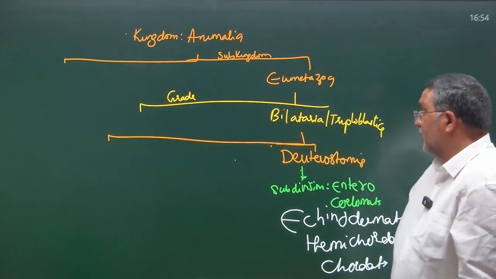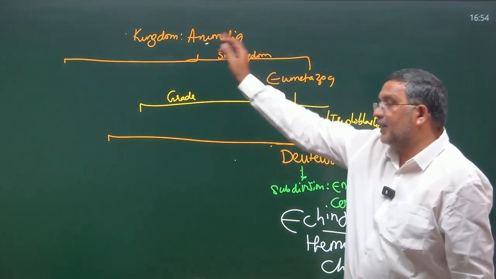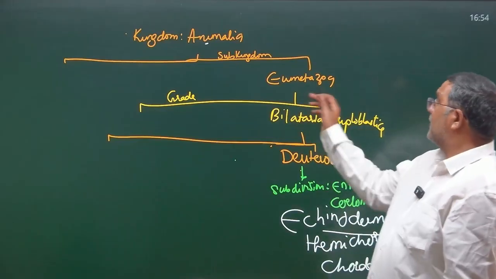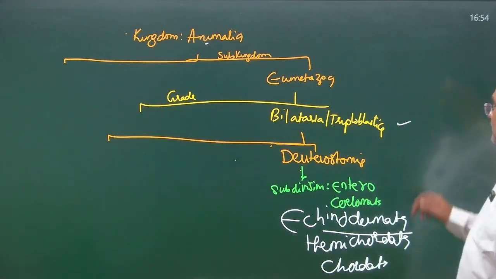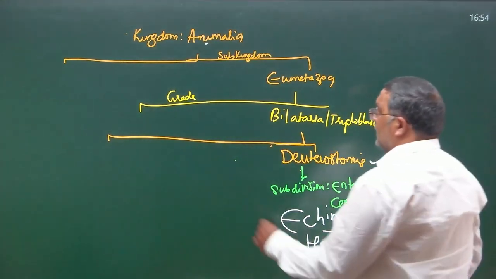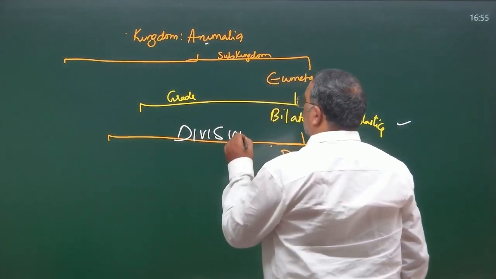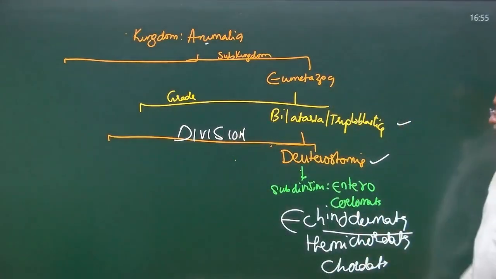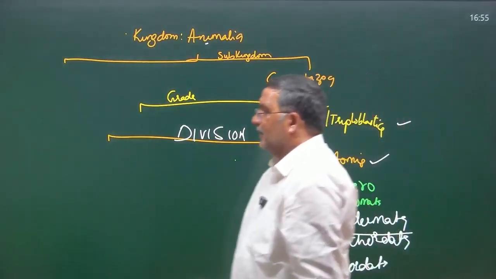Okay, for Echinodermata I am talking: kingdom Animalia, subkingdom Eumetazoa, grade Bilateria or Triploblastica, division Deuterostomia, subdivision Enterocoelometa, phylum Echinodermata. Okay.